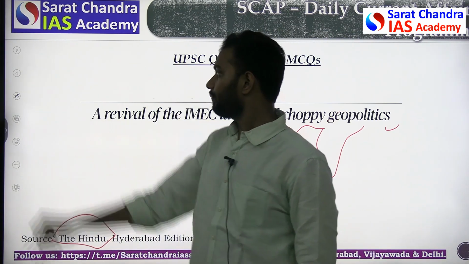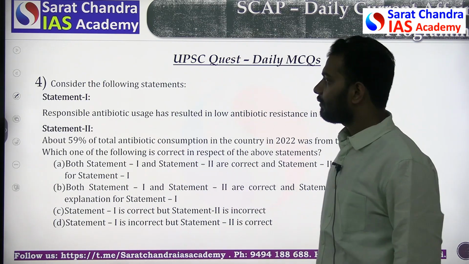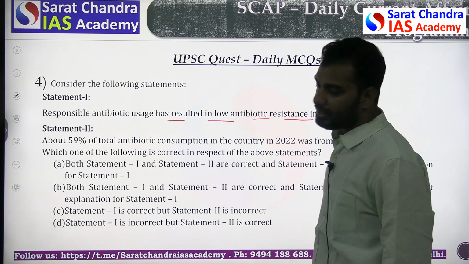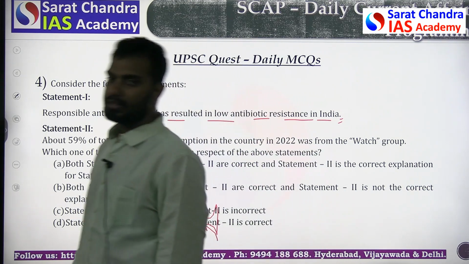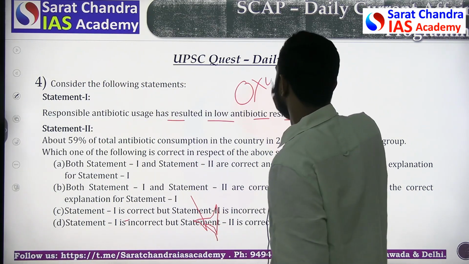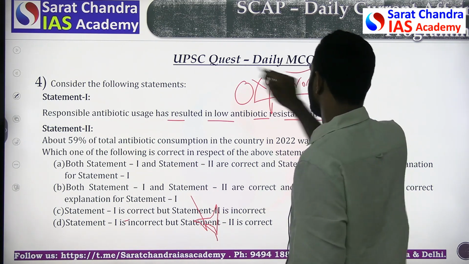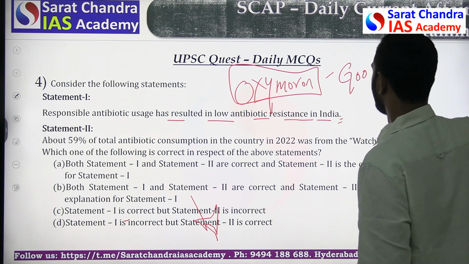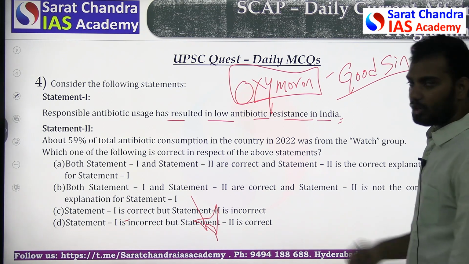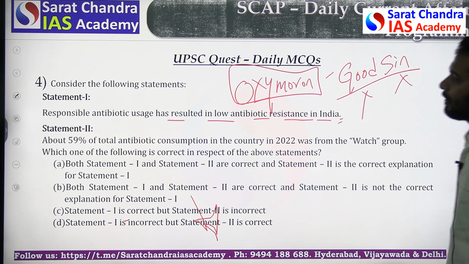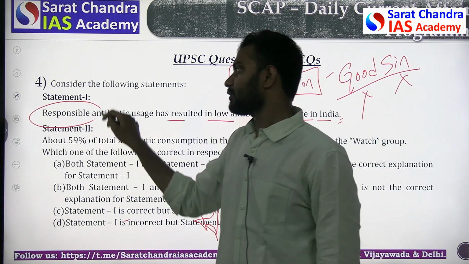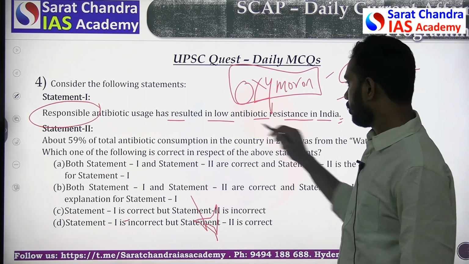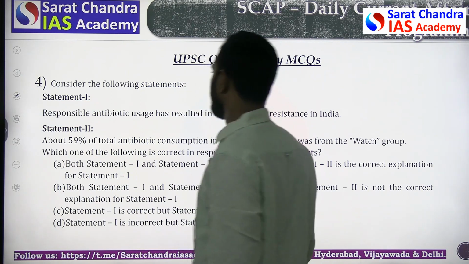So the next question is, consider the following statements. Responsible antibiotic usage has resulted in low antibiotic resistance in India. If you see, the question itself is kind of oxymoron. We call such questions oxymoron. Oxymoron means meaningless, like saying good sin. There is nothing like good sin, because if it is sin, it is not good. If it is good, it's not a sin. Similarly, if somebody is using responsibly, why will it create low antibiotic resistance in India? So we'll see the next question.